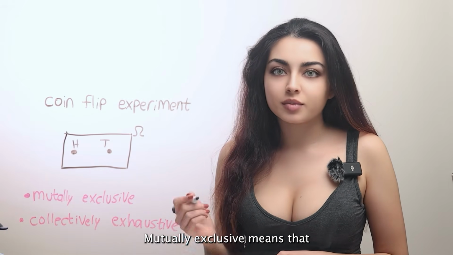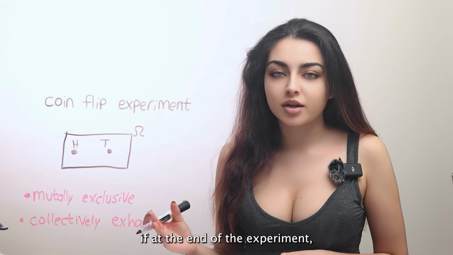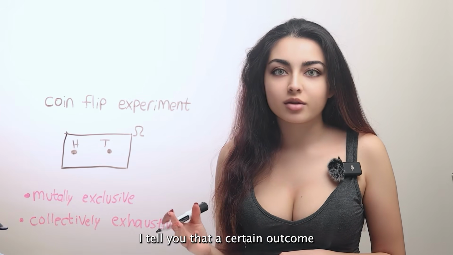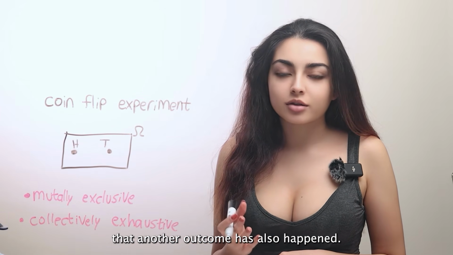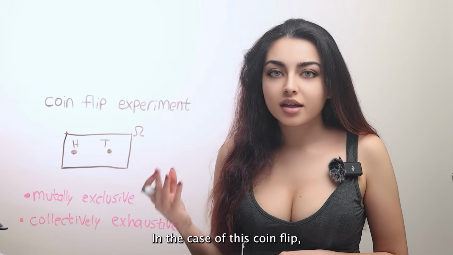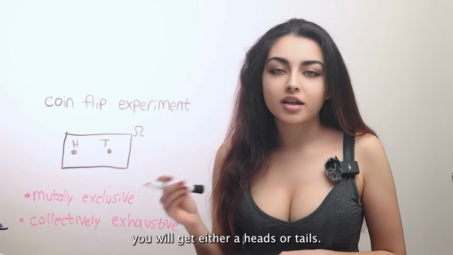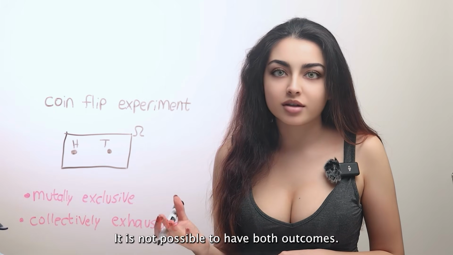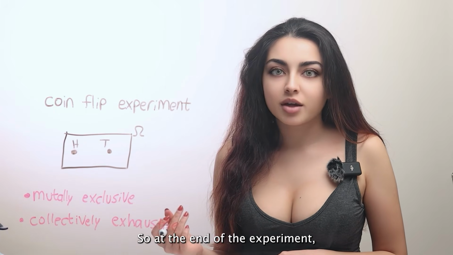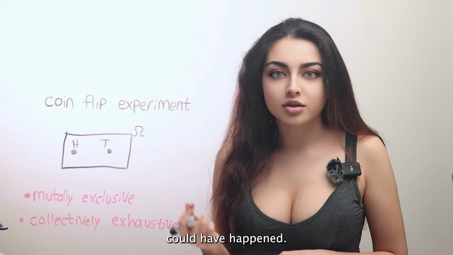Mutually exclusive means that if at the end of the experiment I tell you that a certain outcome has happened, then it should not be possible that another outcome has also happened. In the case of this coin flip, you will get either a heads or a tails. It is not possible to have both outcomes. So at the end of the experiment, only one of the outcomes could have happened.